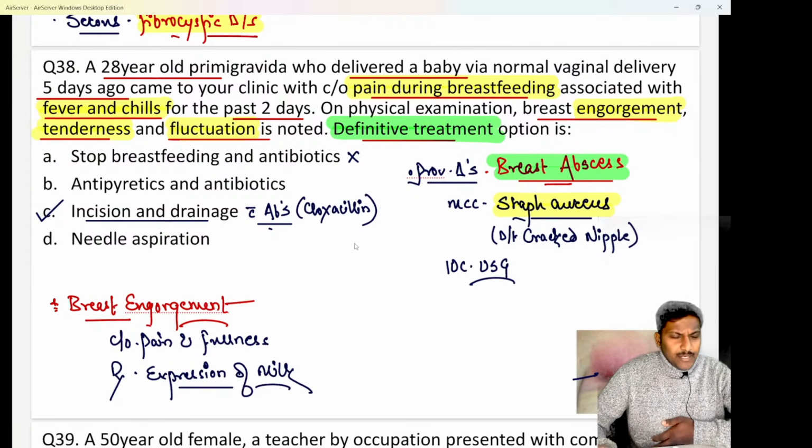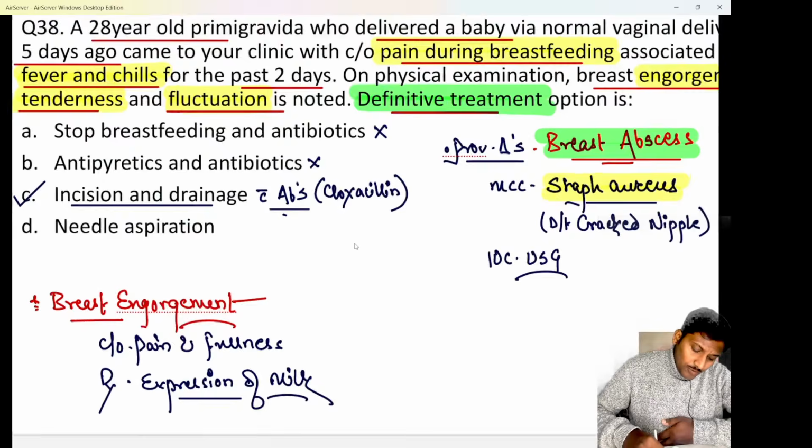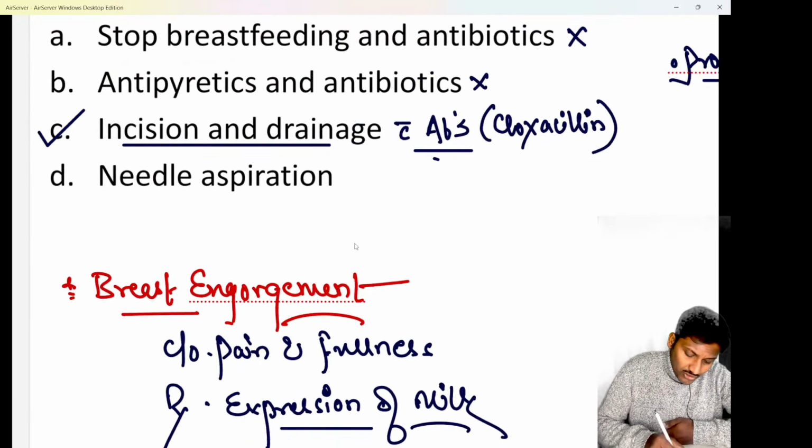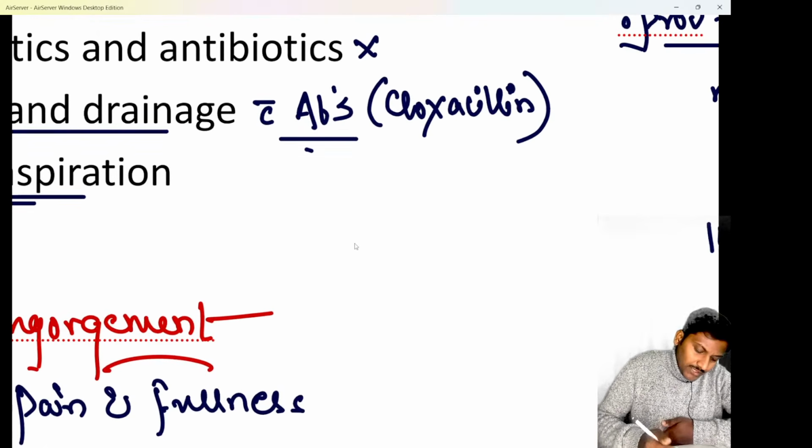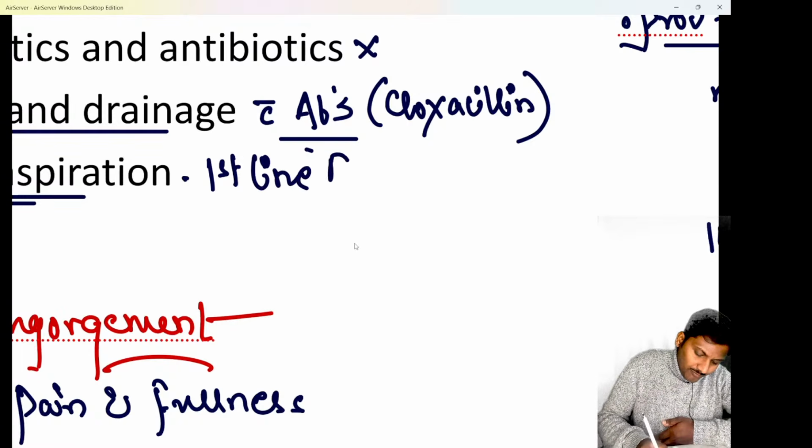And secondly, antibiotics, yes, antibiotics are given, but it is not the definitive treatment. Option B, antipyretics and antibiotics. Yes, both antipyretics and antibiotics will be prescribed to the patient, but it is not the definitive treatment. It is an adjuvant treatment. Whereas option D says needle aspiration. Do remember that needle aspiration or ultrasound guided aspiration is definitely done in breast abscess, but it is not the definitive treatment, it is the first line treatment for a case of breast abscess.